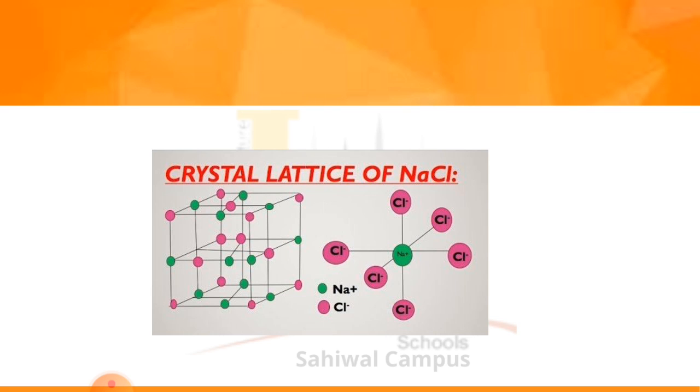Here you can see an example of the crystal of sodium chloride. Each sodium atom is surrounded by 6 chlorine atoms. So one sodium ion will bind with 6 negatively charged chloride ions in a crystal lattice.